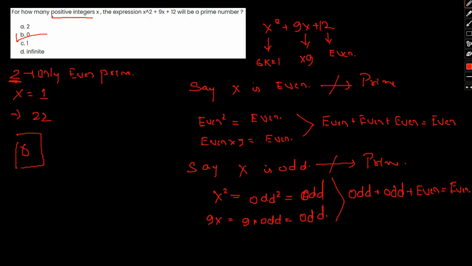So I hope the concepts involved in solving the same are clear, and the approach is also clear as well. Why 2? Because we cannot arrive at 2, because we cannot take x which is non-positive. That is, we cannot take x to be 0 or negative as well. So getting 2 is out of the question, and by taking x as any even number and any odd number, we figured out that we cannot arrive at any odd prime because the result always comes out to be even. Okay, so with that said, if you have any doubt with respect to the question, kindly go through my entire explanation of the video. That should give you clear insight on the approach involved as well, and should be plenty enough to give you an understanding of the same.